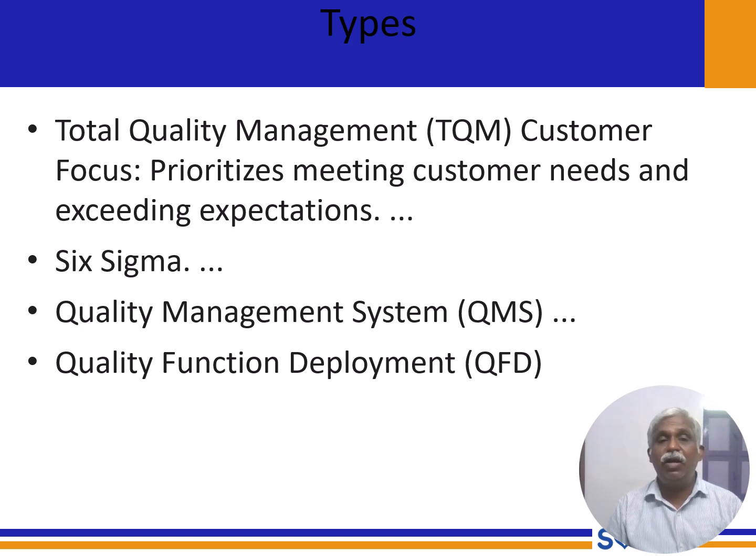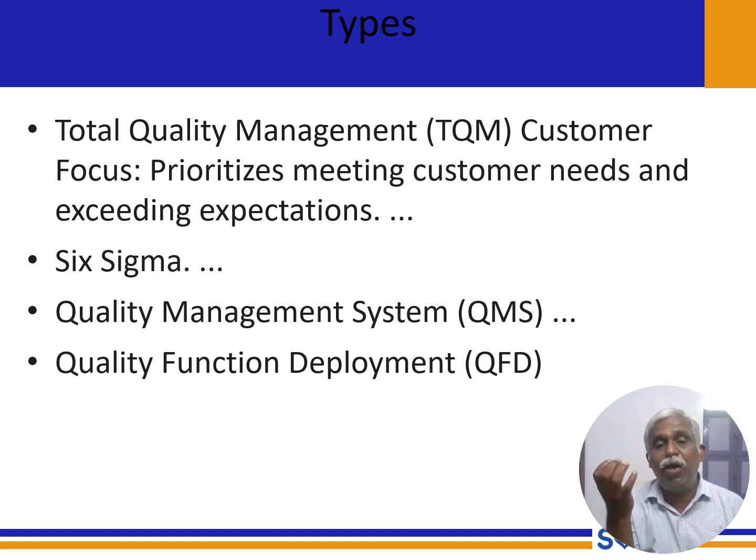Now we have types. We have total quality management, where the customer is the priority, giving more priority. Based on the customer priority, their need, we are adjusting things also. Then we have the Six Sigma concept, quality management system, quality function deployment.